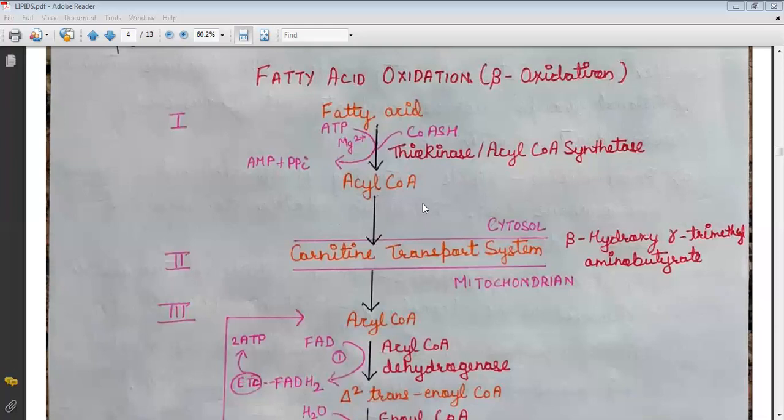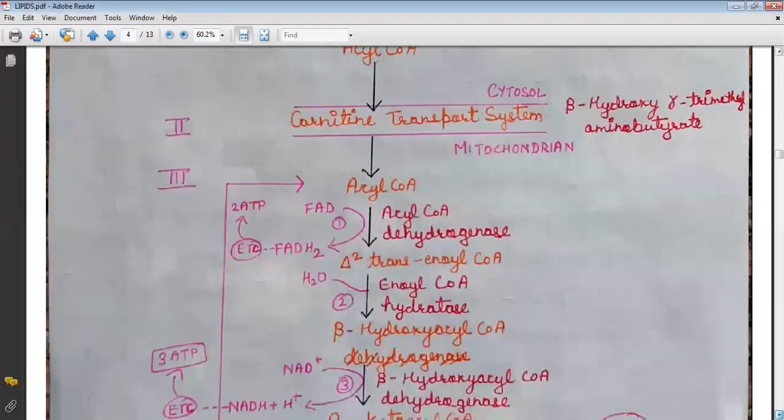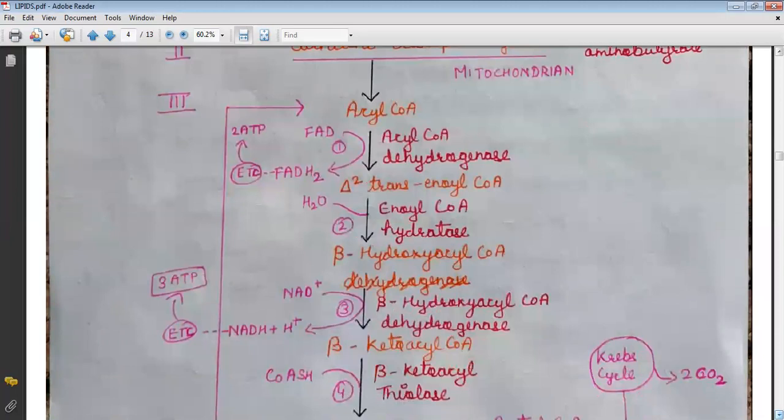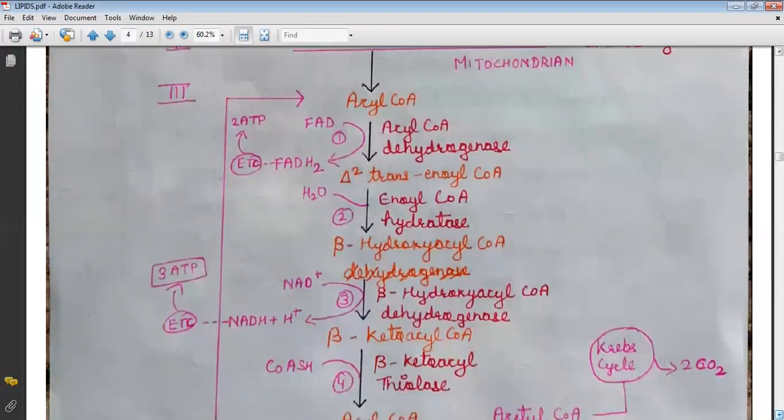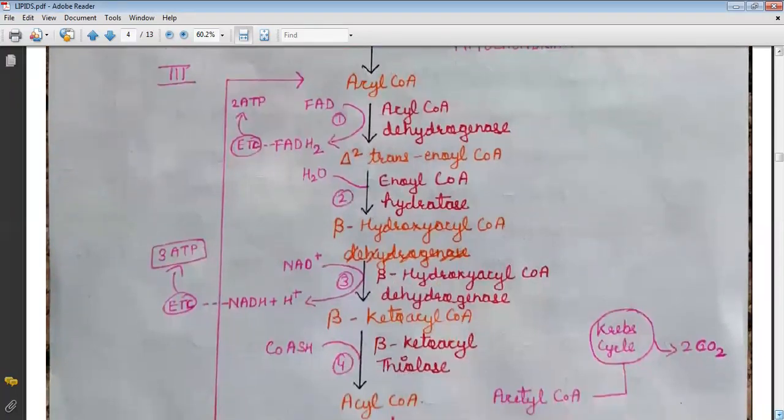On the screen, you can see the complete reaction of beta oxidation, in which the fatty acid, with the help of the thiokinase enzyme or acyl-CoA synthetase, is changed to acyl-CoA. The acyl-CoA is then transferred via the carnitine transport system from the cytosol to the mitochondria, where, in the presence of acyl-CoA dehydrogenase, it changes to delta-2 trans-enoyl-CoA.